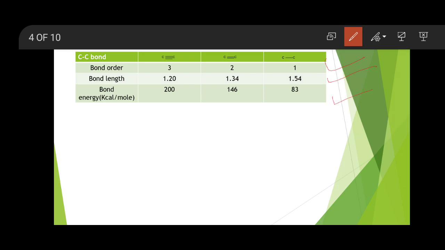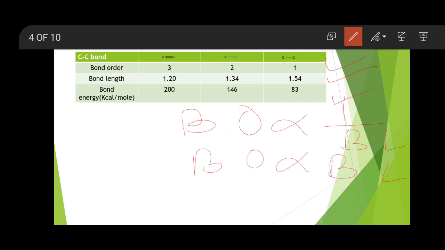Again I will repeat here, bond order is inversely proportional to bond length, right? Bond order is directly proportional to bond energy. As bond order increases, bond energy also increases. Okay, so this is what you have to keep in mind.